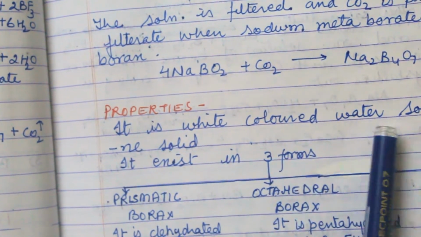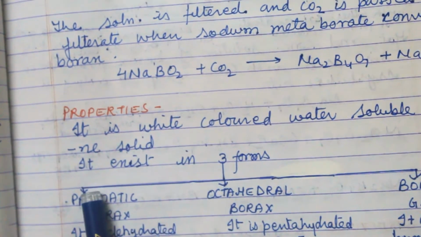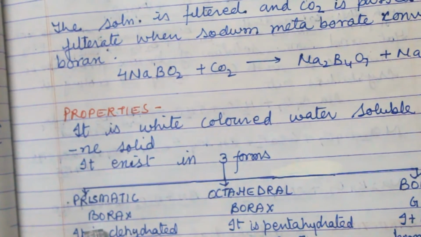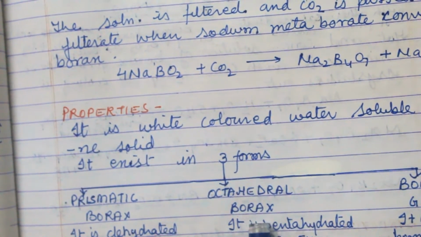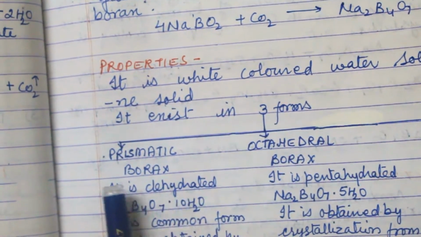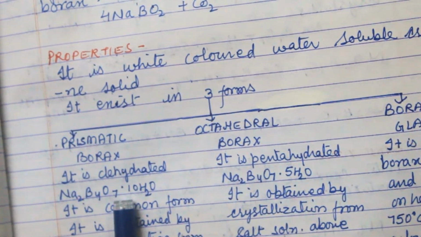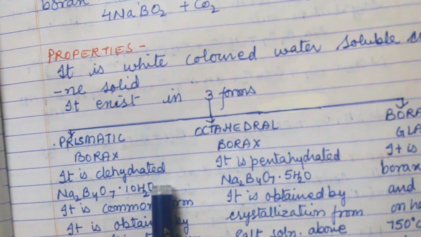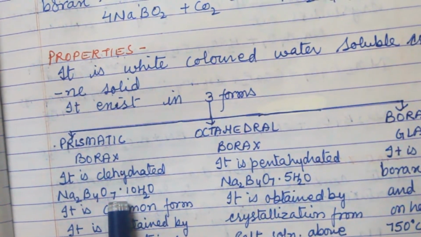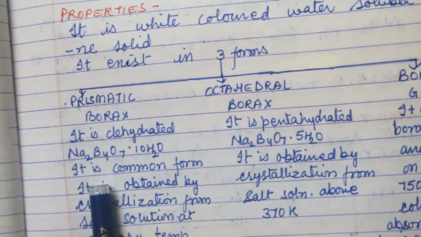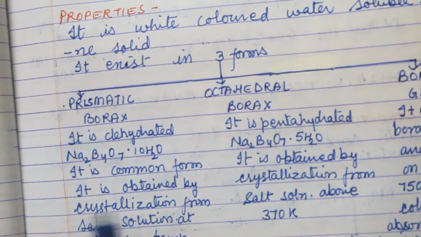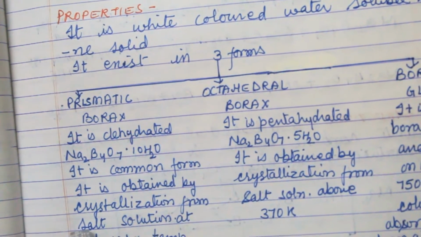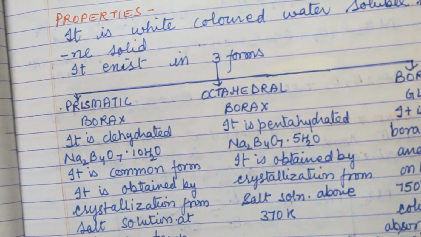Property: it is a white colored, water soluble crystalline solid. It exists in three forms. First is prismatic borax, second is octahedral borax, and third is borax glass. Prismatic borax is decahydrated. Decahydrated means borax contains 10 molecules of water. In Latin, 10 is called deca. It is the common form, a commonly formed substance. It is obtained by crystallization from salt solution at ordinary temperature.